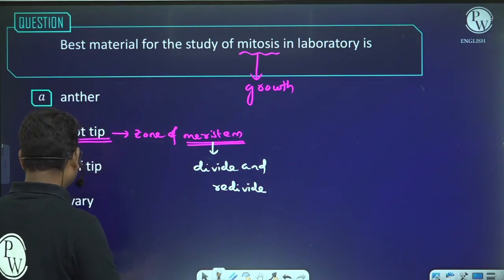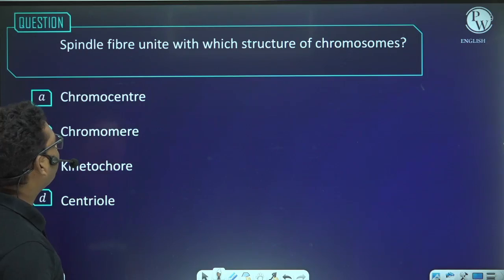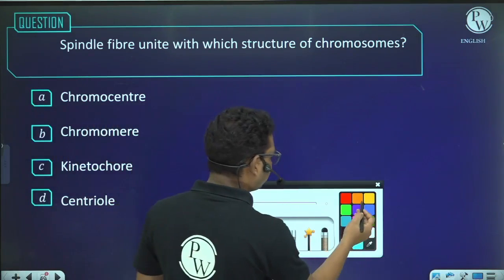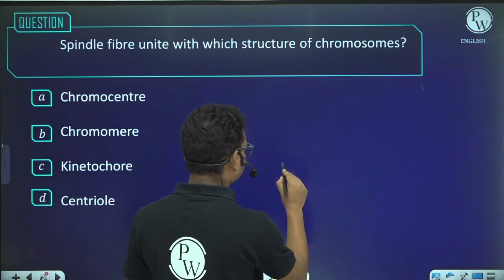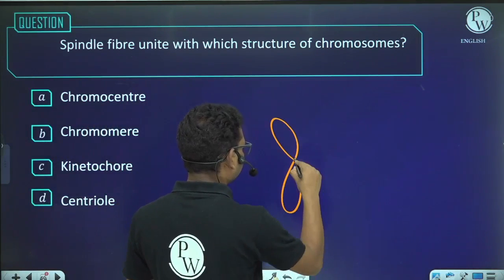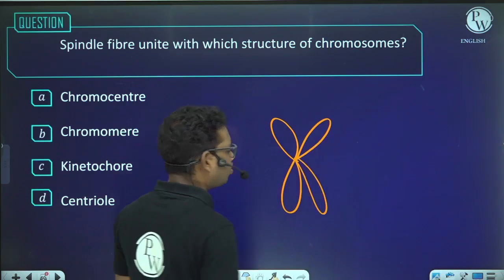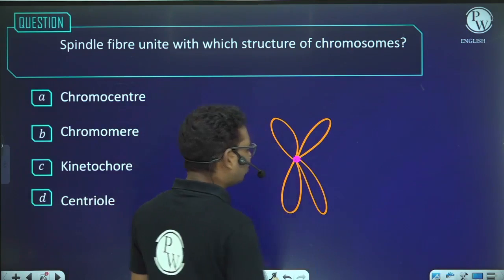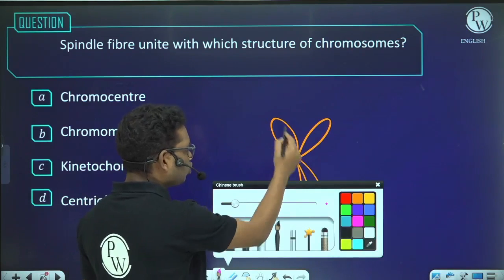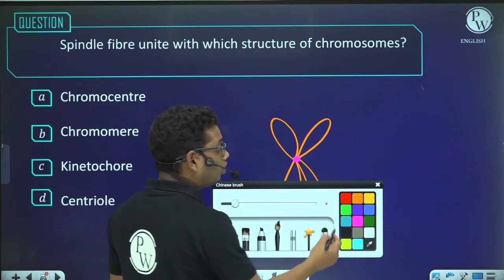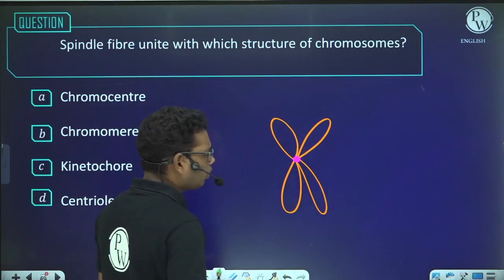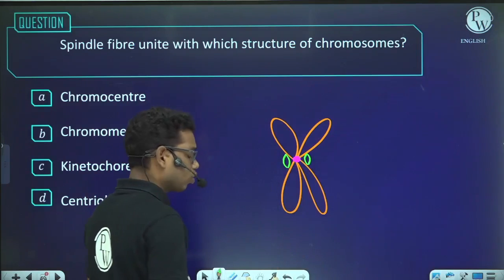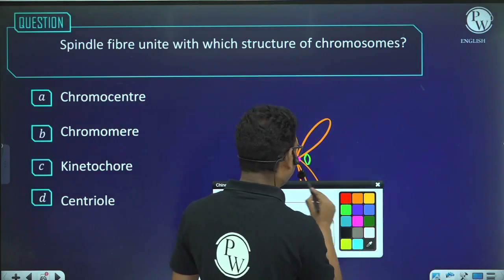Okay, next. Spindle fibers unite with the structure of the chromosome. What is that? See, suppose this is a chromosome, and this part is the centromere. And this is one chromatid, this is another chromatid. On either side of the centromere, there will be a disc-shaped structure, and this disc-shaped structure is called kinetochore.